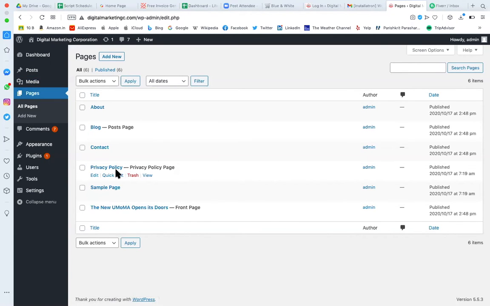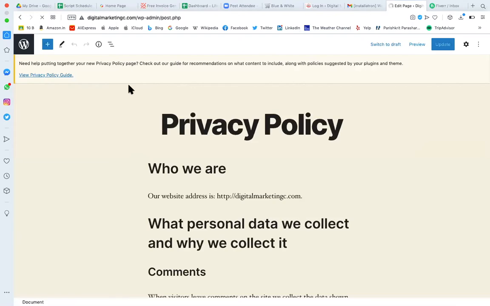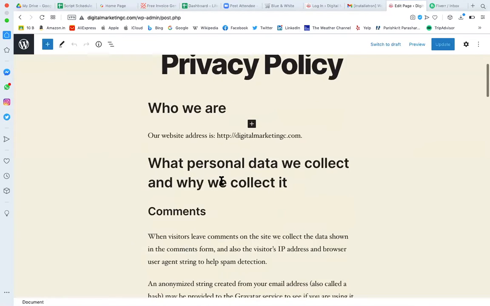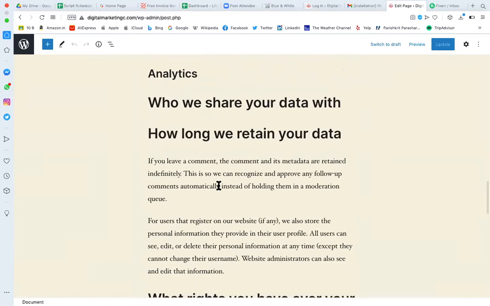One of you asked about the privacy policy, how you can generate it. Have you tried generating it? No. So let's suppose I'm creating privacy policy content for you. I'm creating one page. The name of the page is privacy policy. And right now, this is the default content written here.